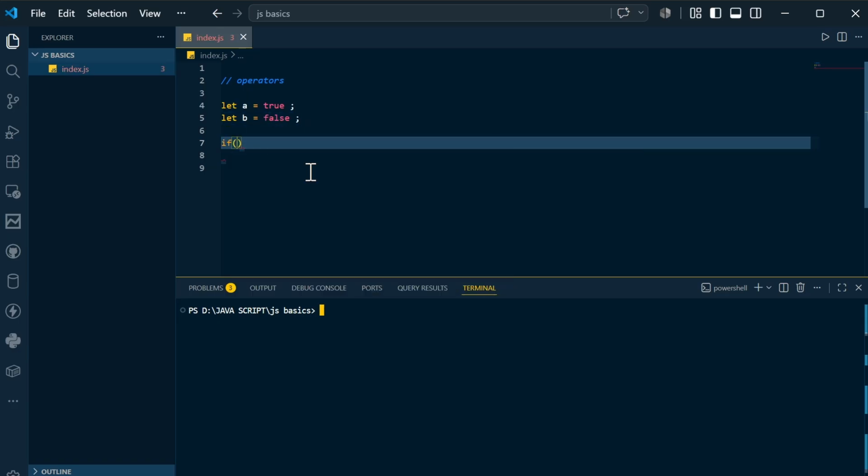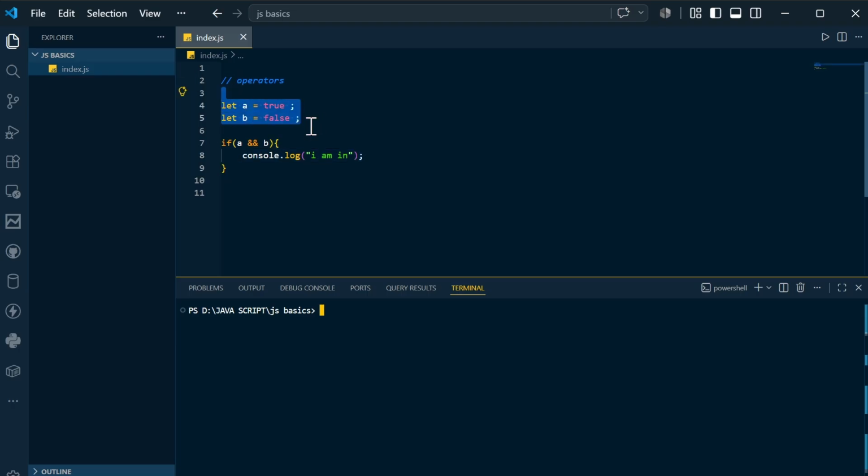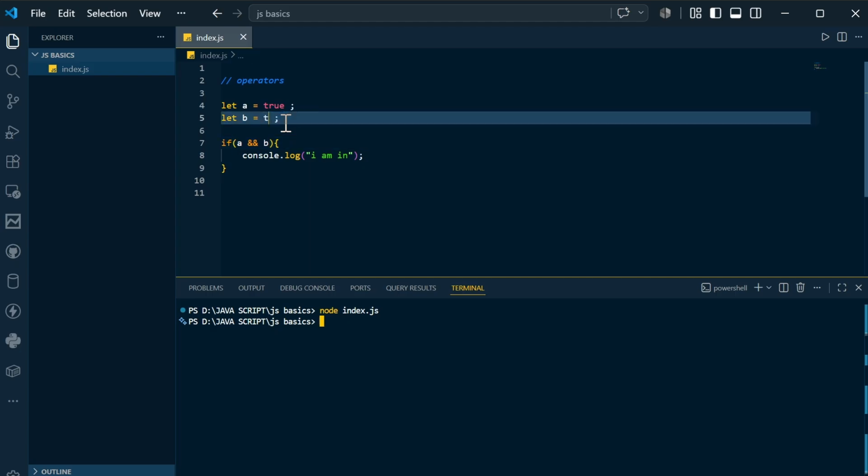And if A and B, then you can come and execute this statement simply. I am in. I hope you got that. If both are correct only, enter this. Let's see what happens. If I compile and run, you will see nothing, because both are not correct, right? If I make this also true, let's see what happens. Yeah, it's saying I am in.